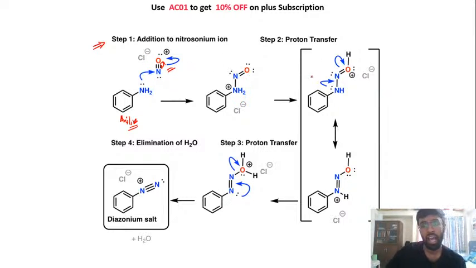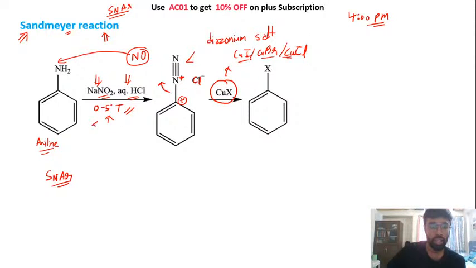So you have created this, and after a couple of steps, simply देखो यहाँ पे there will be a lot of different concerted reactions, ठीक है, which are not in our syllabus. फिर भी I have shown you these reactions. Okay, so देखो you have a double bonded oxygen. From the solution you can add these hydrogens to this oxygen. यहाँ पे जो hydrogen है ना, this will leave and will attack on this oxygen to create this thing. Again one more hydrogen will attack to create this thing, and this will leave to create your final thing, that is your diazonium salt. So this reaction mechanism is not that important, but the only thing here is you just need to understand that it is done at a very low temperature.